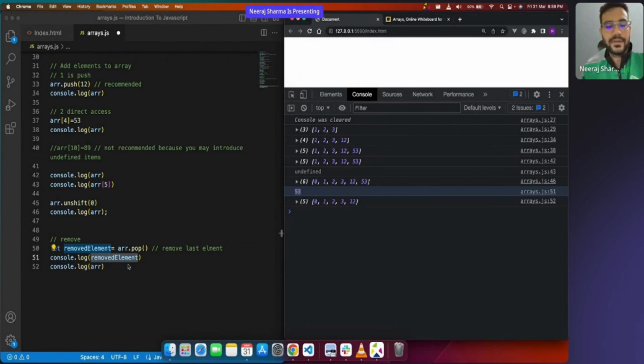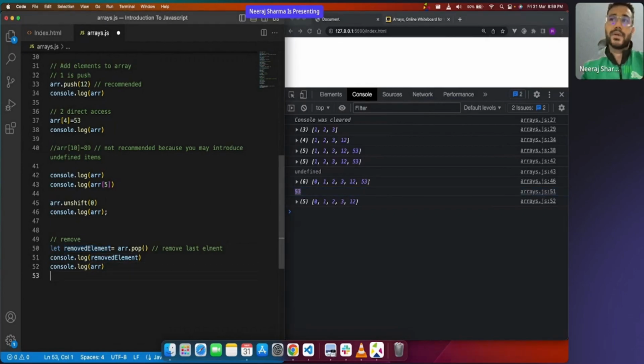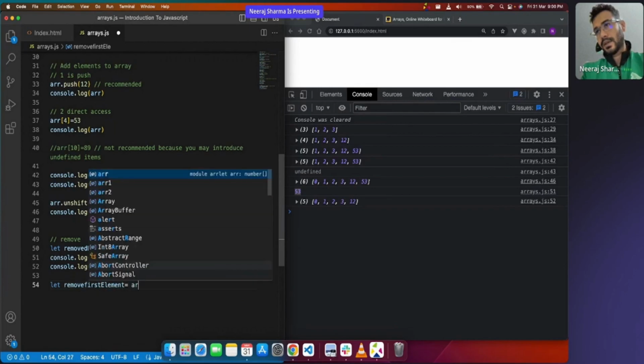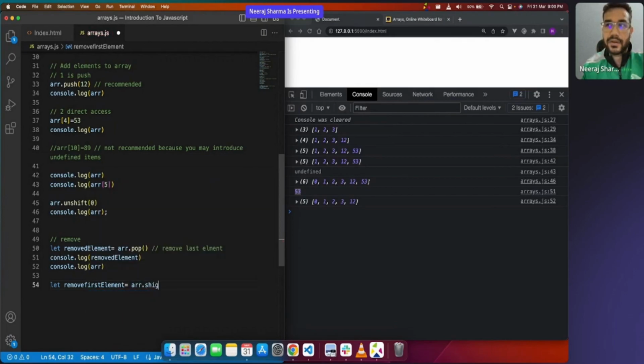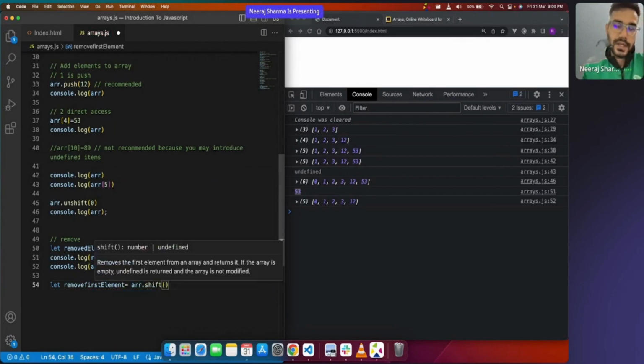Now what if you would like to remove the first element? So here you removed the element which is in last. What if you would like to remove the element from the first? Then what you can do is say arr dot shift.